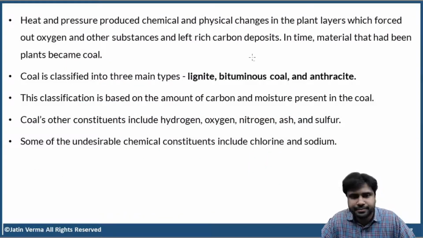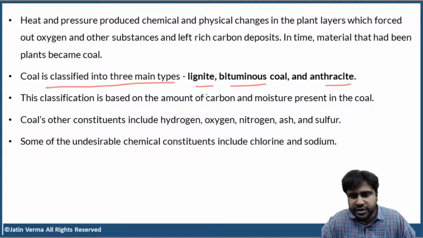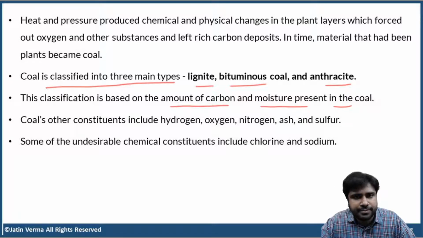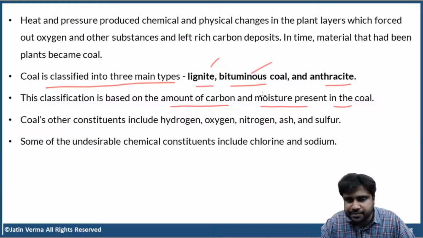Now, coal is classified into three main types: lignite, bituminous coal, and anthracite. Now, this classification of coal is based on what? It is based on the amount of carbon and moisture content in the coal. Around the world, everybody uses the same classification system for coal: lignite, bituminous, and anthracite. On what basis are we classifying this? On the basis of carbon and moisture content.